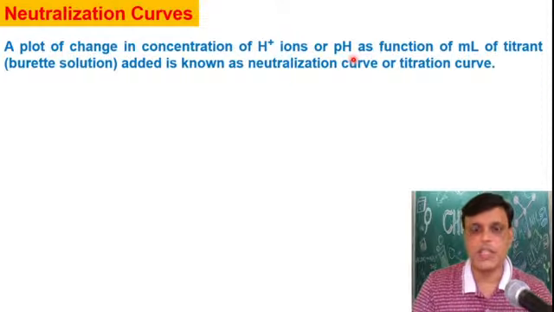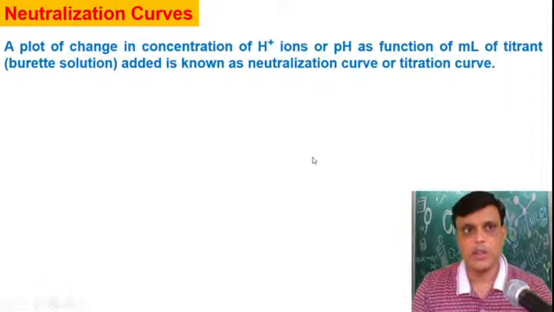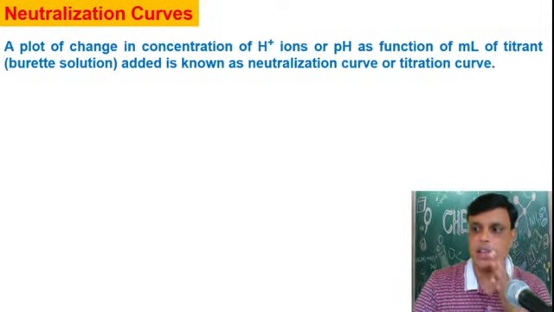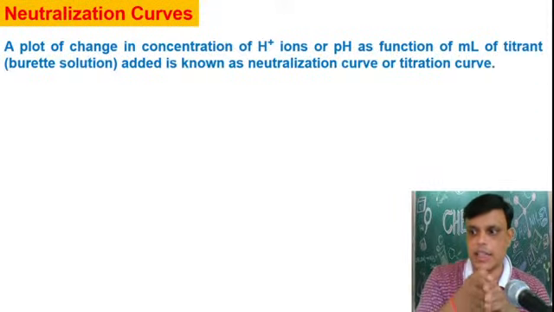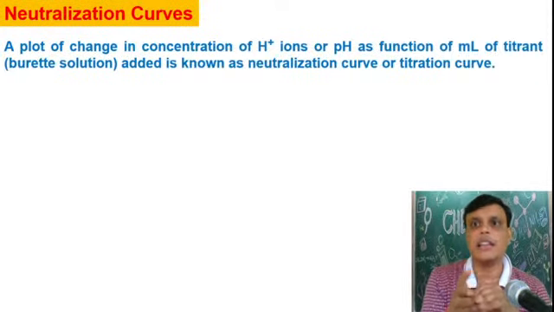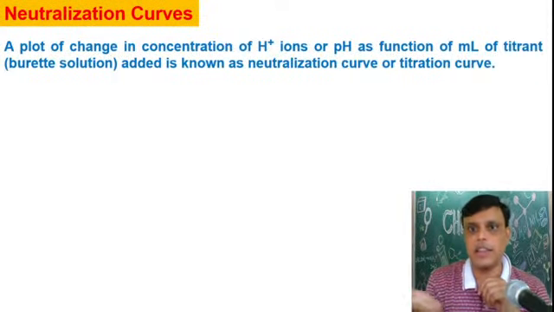It is a plot of change in concentration of H plus ions or pH as a function of ml of titrant added, which is a burette solution, and it is known as a neutralization curve. The concentration of H plus ion and pH are on the y-axis, and the ml of titrant added is on the x-axis. So this curve is called a